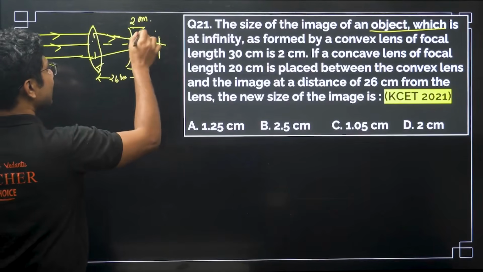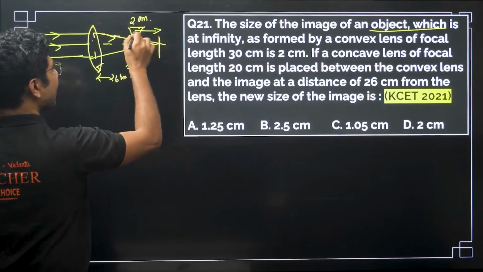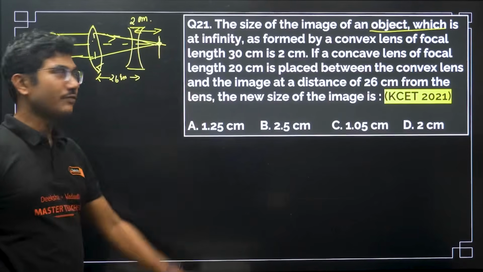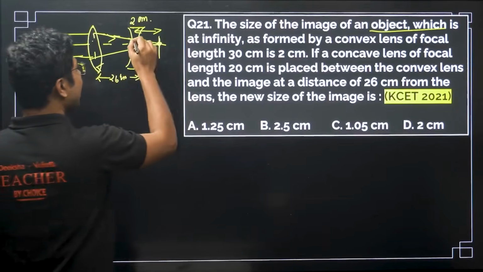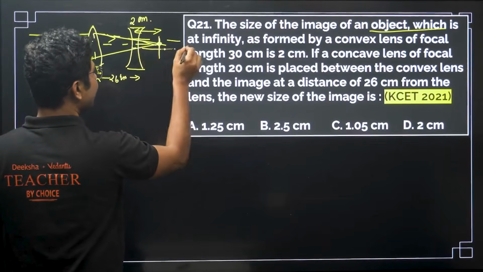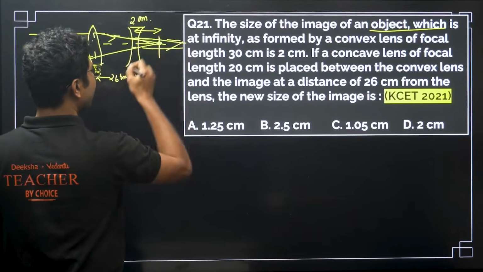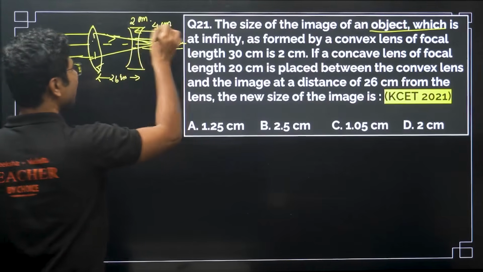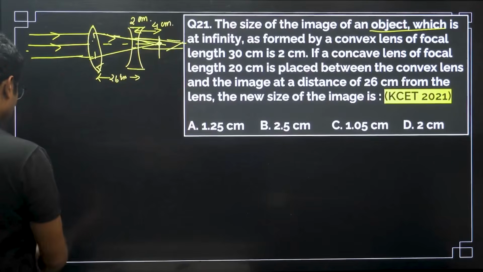So what is the distance between this lens and the object? Now this will be acting as a virtual object for this concave lens, and they will form an image which is further away. Okay, so what is the distance? This distance will be 4 centimeter.